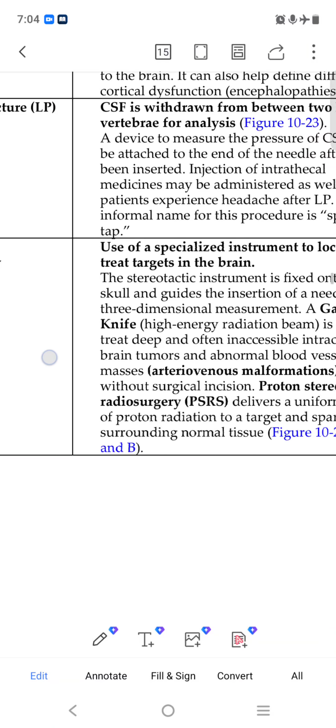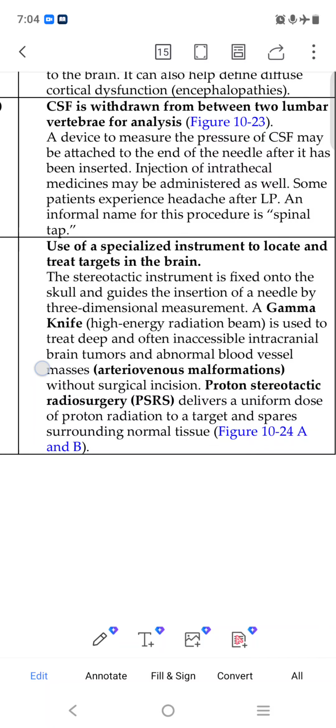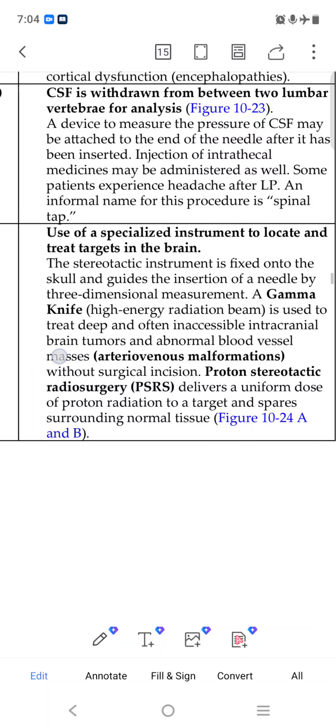Stereotactic radiosurgery is a treatment using a specialized instrument to locate and treat a target in the brain, with gamma rays. They are taking the fluid from this area, the cervical area and all. You can read the full form.